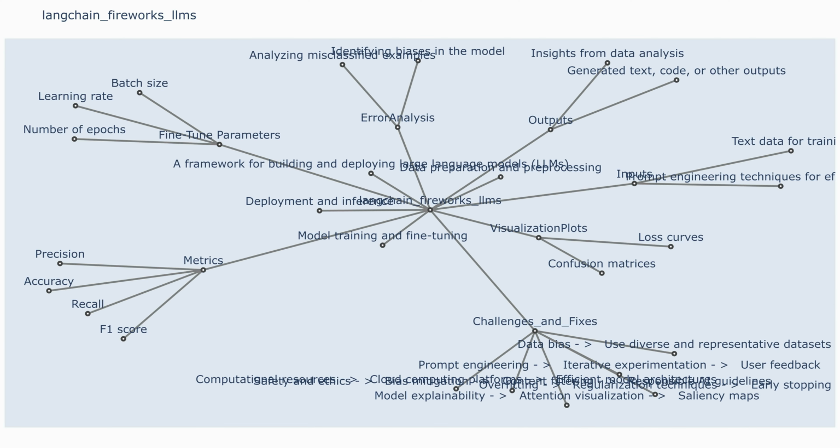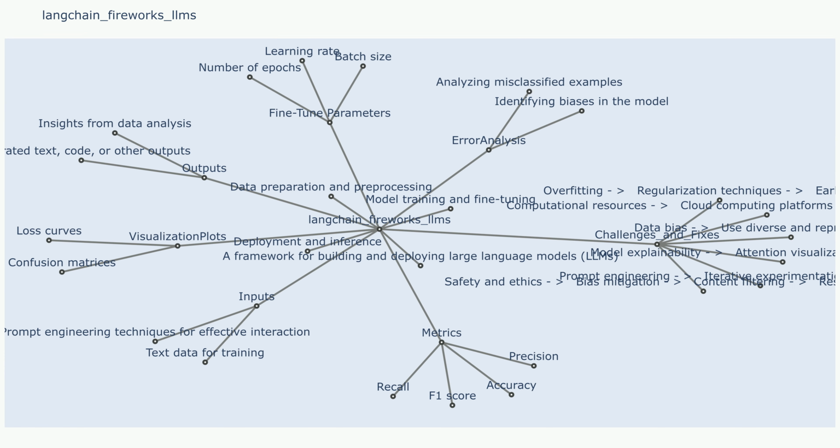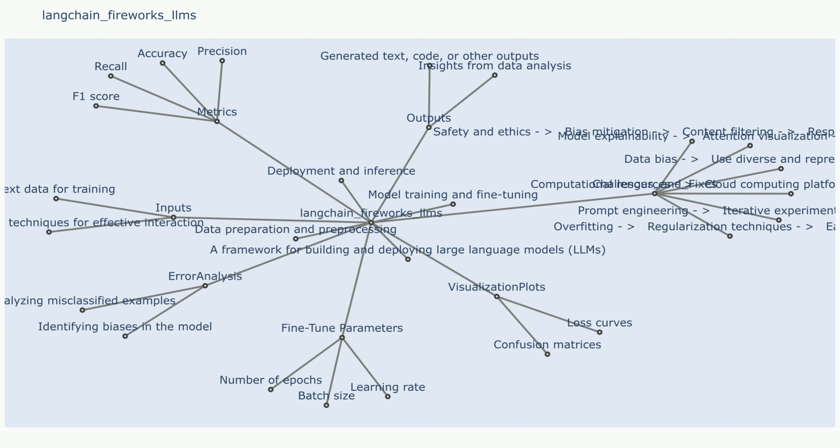Langchain Fireworks LLMs. Description. Explain in detail. Langchain Fireworks is an experimental LLM designed for creative writing and brainstorming. It utilizes a unique approach that combines multiple language models, each specializing in a different aspect of creativity, to generate text that is more engaging, imaginative, and surprising than traditional LLMs.